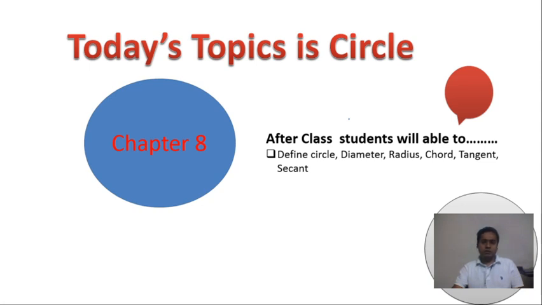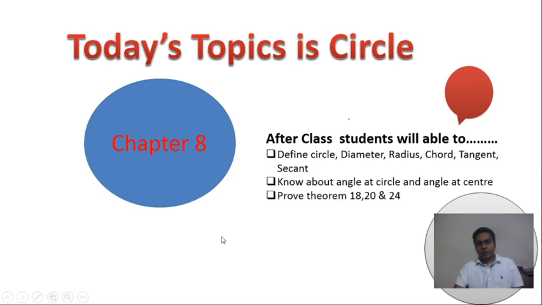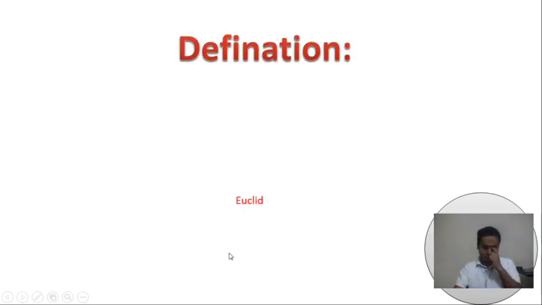After this class, what content are we going to discuss? First is the definition of circle, diameter, radius, chord, tangent and secant. Secondly, we want to know about angle at circle and angle at center. What is angle at circle and what is angle at center? Then we want to prove theorems 18, 20 and 24.